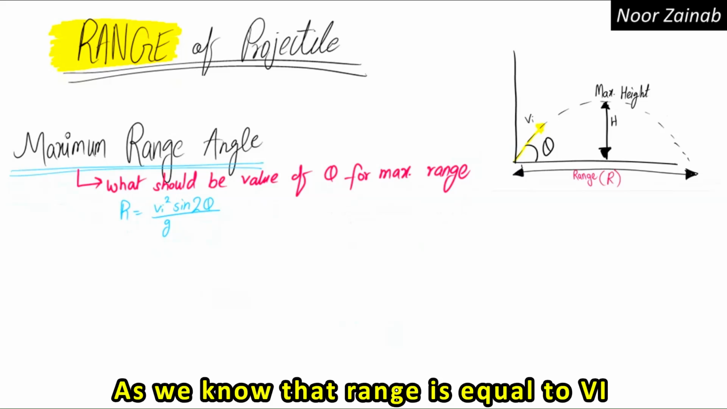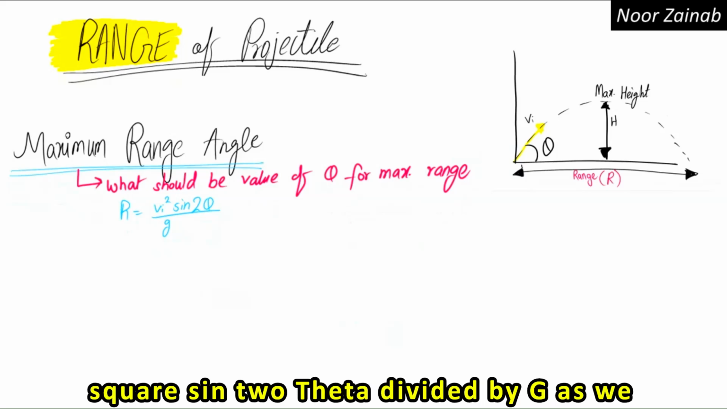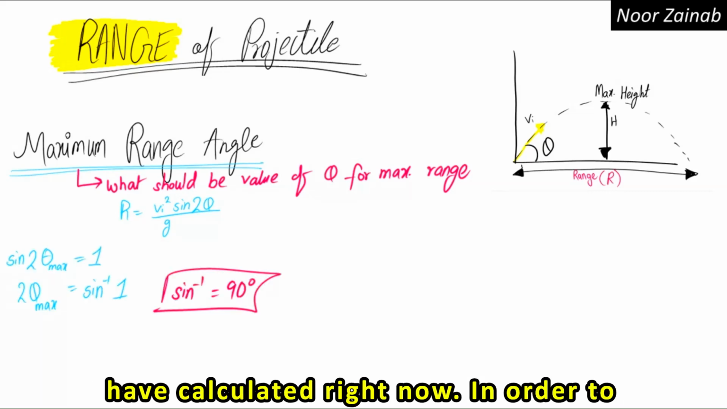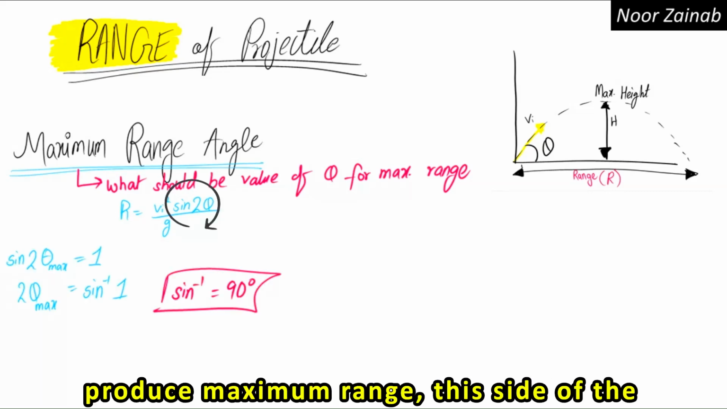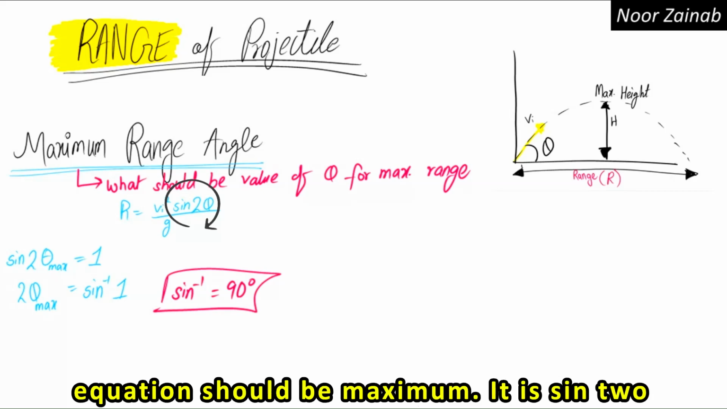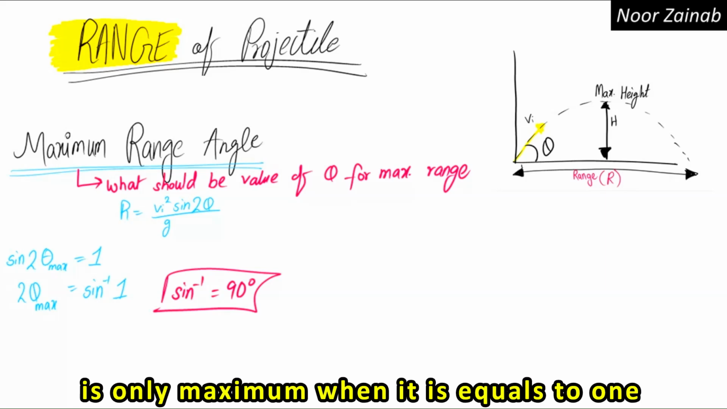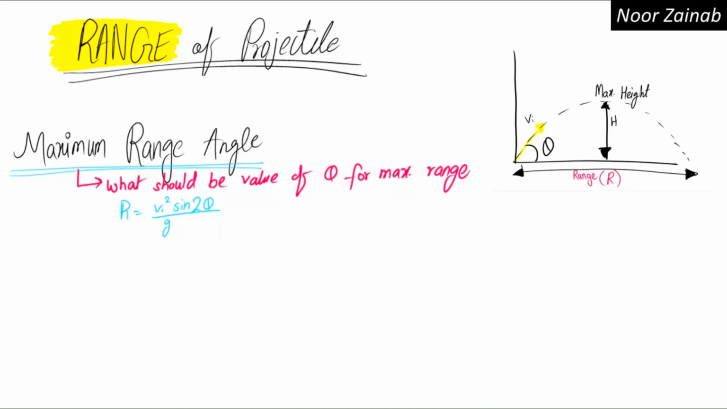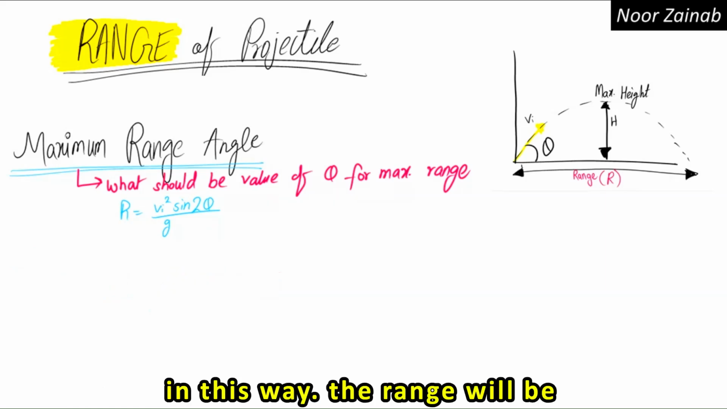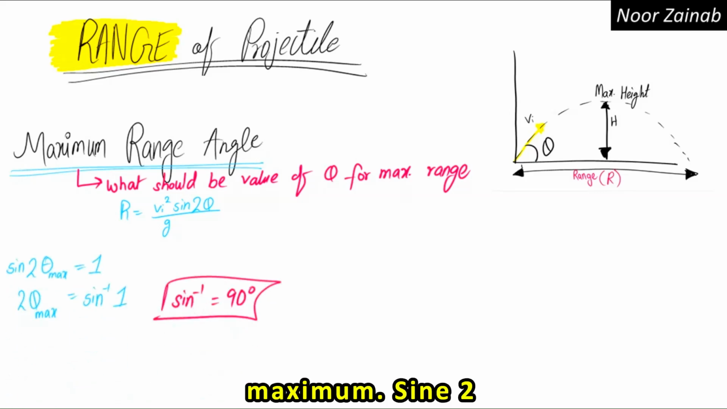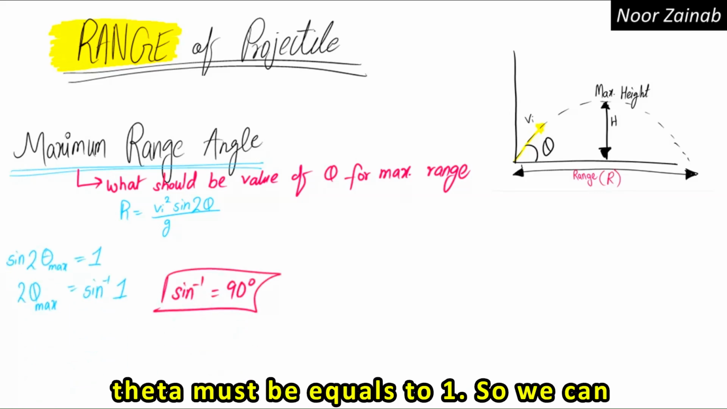As we know, range is equal to vi squared sine 2 theta divided by g, as we have calculated right now. In order to produce maximum range, this side of the equation should be maximum. It is sine 2 theta that must be maximum, and sine 2 theta is maximum only when it is equal to 1. In this way, the range will be maximum. Sine 2 theta must be equal to 1.